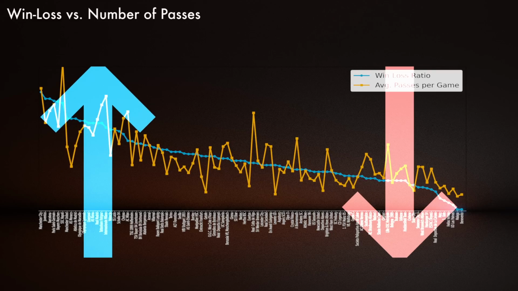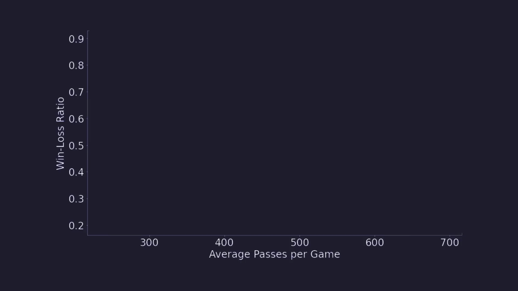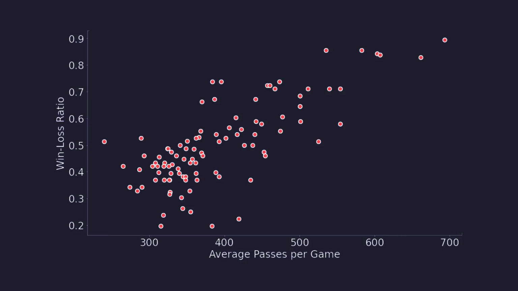Now, I should say, typically when you do correlation analysis, you'd actually do a scatter plot with one variable on the x-axis and the other on the y-axis to get something that looks like this.